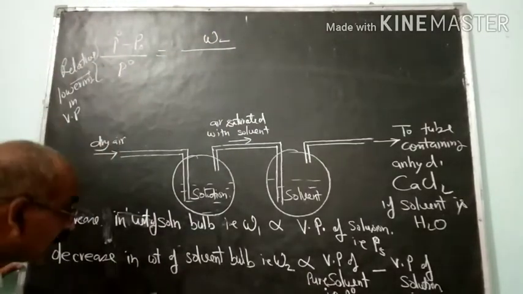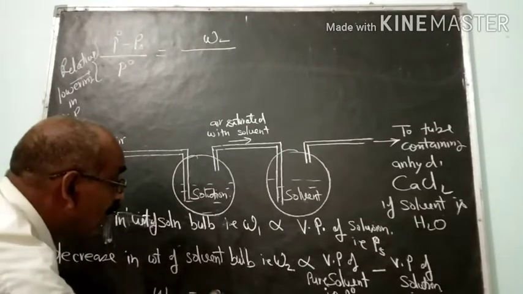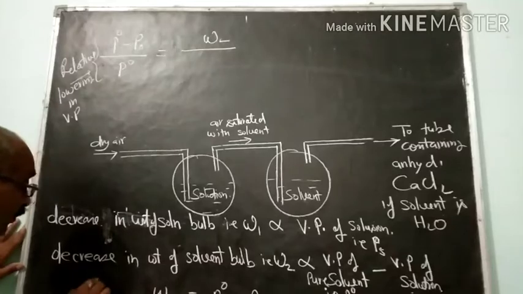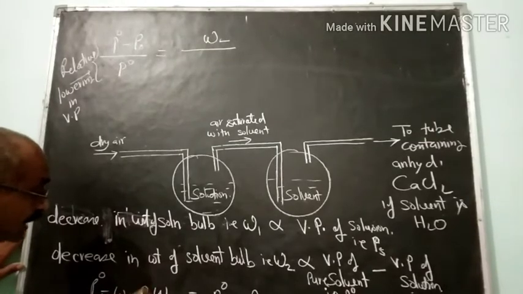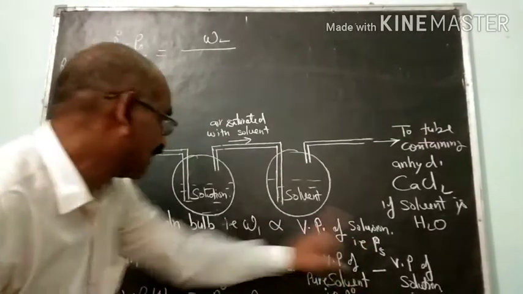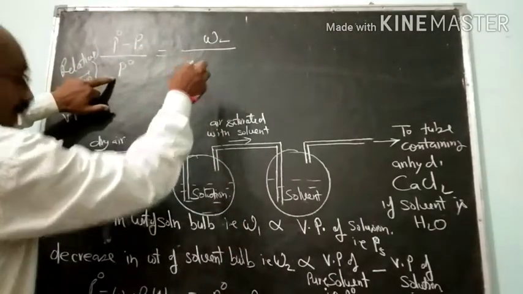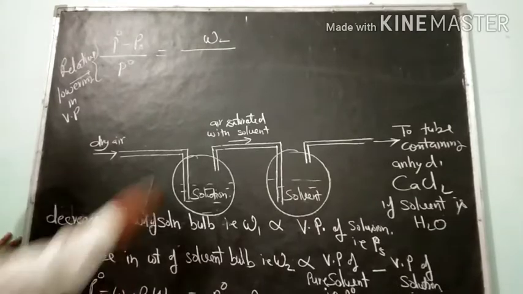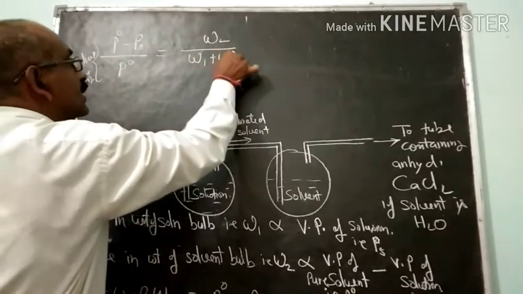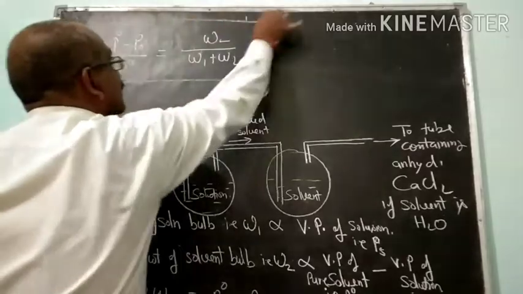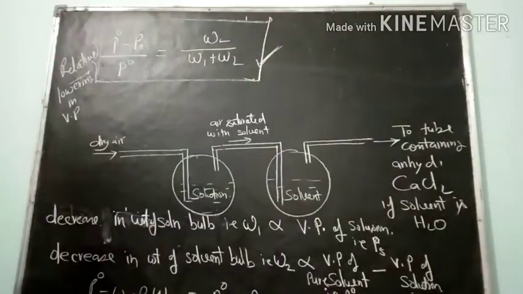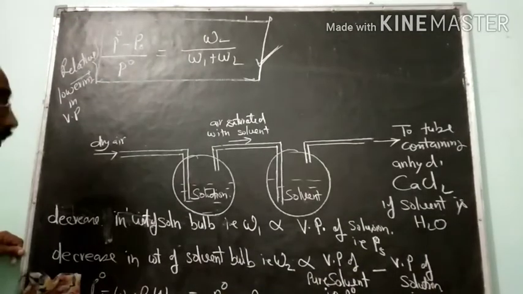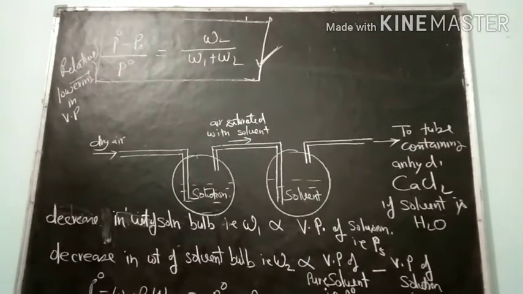So see here, W2 is equal to P0 minus PS. It means P0 will be equal to W2 plus PS, and you know PS is equal to W1. So P0 is equal to W1 plus W2. Using this expression, one can calculate the vapor pressure or relative lowering in vapor pressure.